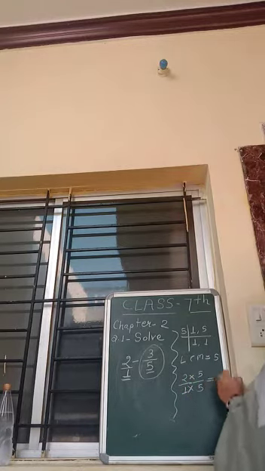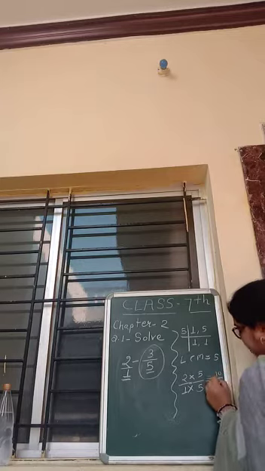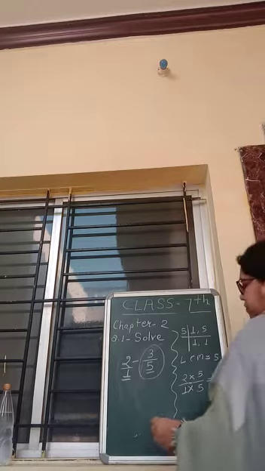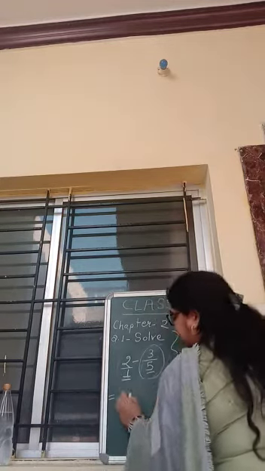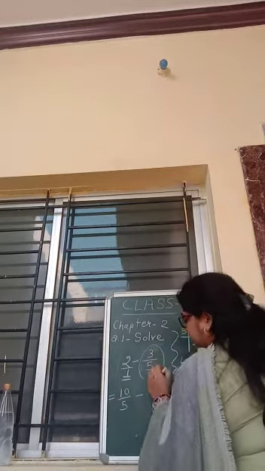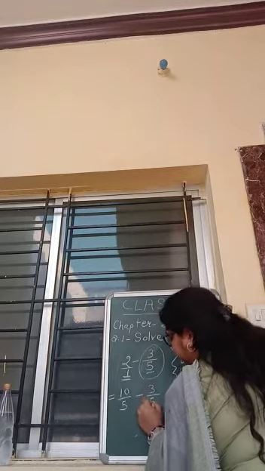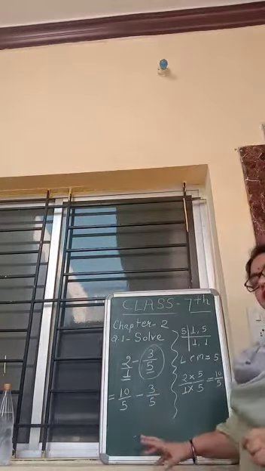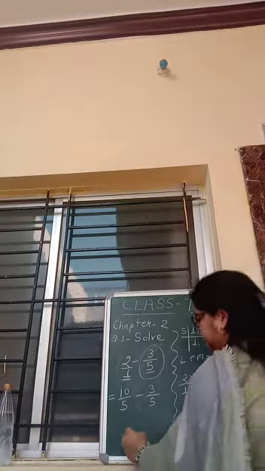So what will come here? 10 upon 5. So this 2 by 1 will become 10 upon 5. So we will write this as 10 upon 5 minus 3 upon 5. Now both the denominators are the same. Now we can easily subtract.